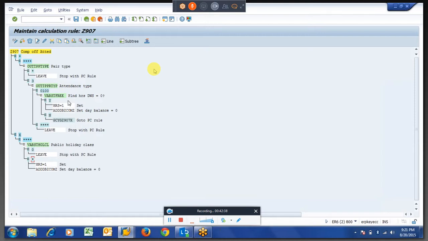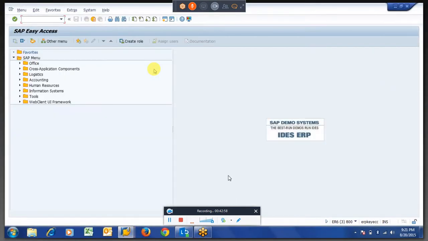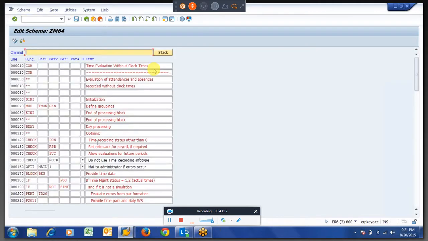Right? A few things we have to remember: first, in this PCR we are going to read the time pair TIP table. So for this kind of PCR, when we are going to insert in the schema, where to insert and what function we have to use. So this is our schema. We are working on the time data now. It's not directly related to quota or anything else.